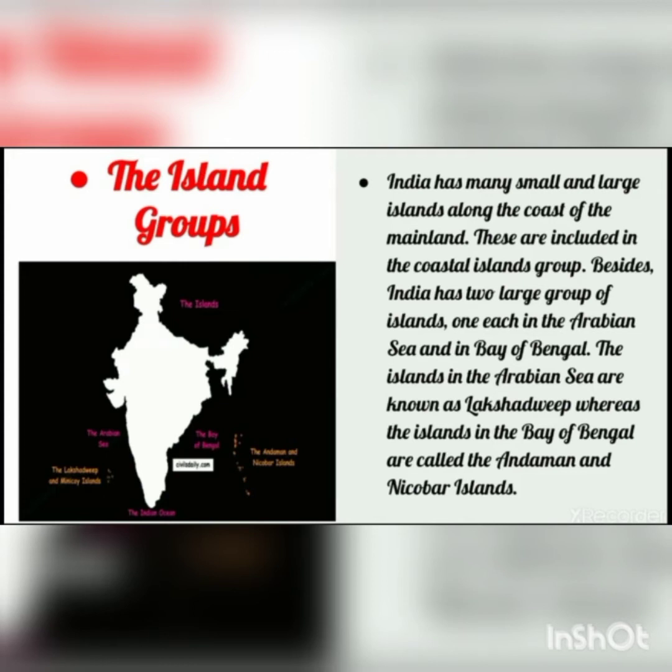So one island group is located in the Arabian Sea, and one is in the Bay of Bengal. Now the islands in the Arabian Sea are known as Lakshadweep. So the island group located in the Arabian Sea is known as? It is known as Lakshadweep. Whereas the islands in the Bay of Bengal are called the Andaman and Nicobar Islands. So how many island groups is India having? Two. One is Lakshadweep and the other is the Andaman and Nicobar Islands.